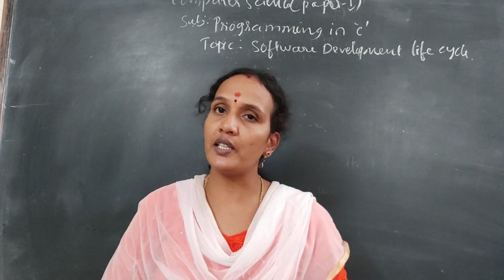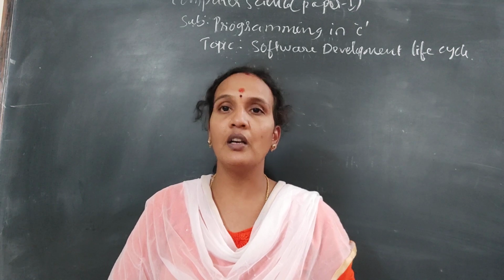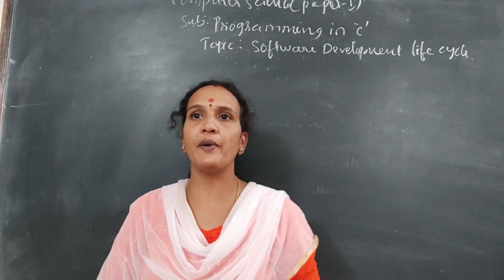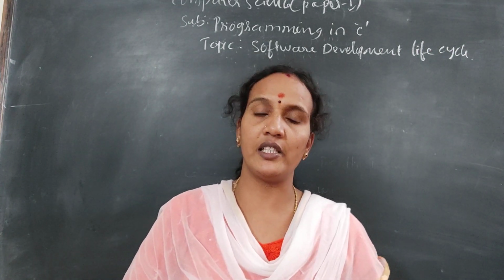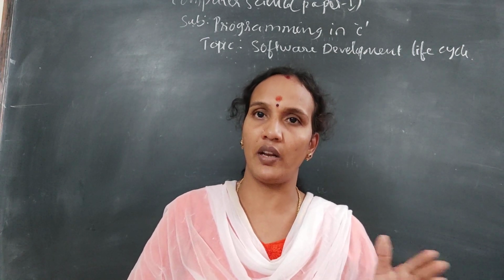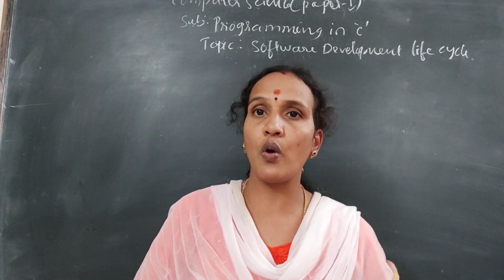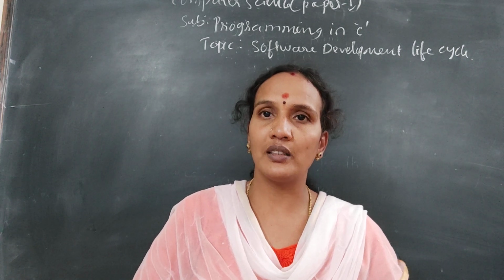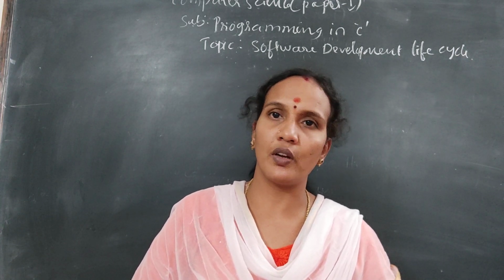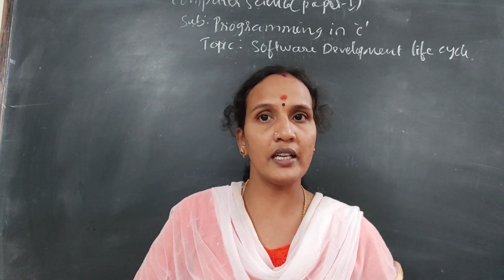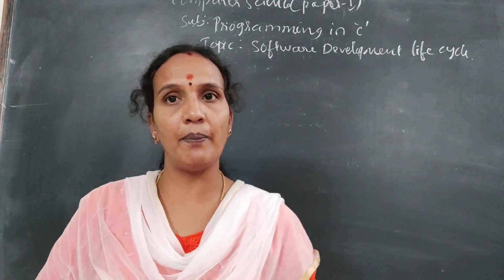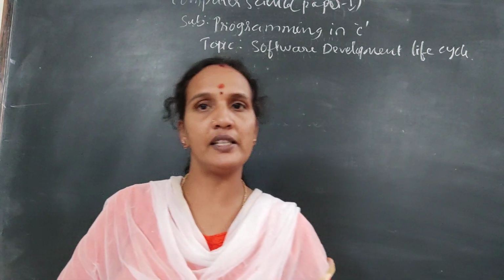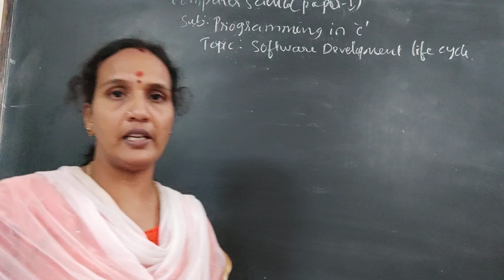That is why for each and every step there should be an outcome, an expected output. From each and every step there should be an output. Clear? So this is about SDLC. When you are developing a software for any organization or client, what steps you need to follow, that will form the SDLC. Here you have a number of steps. We'll discuss each and every step now. First we'll draw the SDLC, software development life cycle, and after that we'll discuss each and every stage of SDLC.